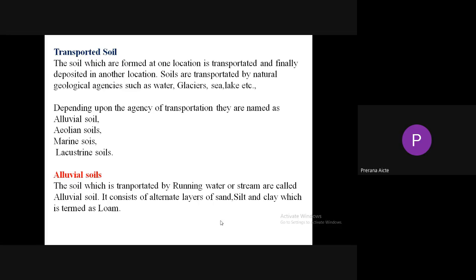Please remember, alluvial soils consist of alternate layers of sand, silt, and clay, which is also termed as loam. It is a river deposited soil, alluvial soil. So the example for alluvial soil is loam. Loam consists of alternate layers of sand, silt, and clay.